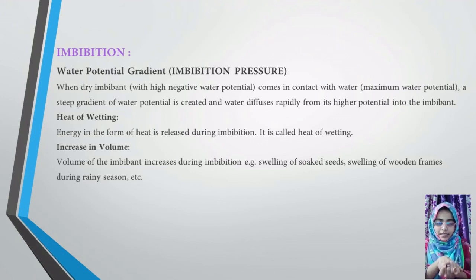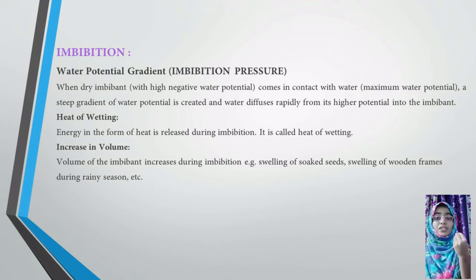Water potential gradient is nothing but this: the seed will have potential from water. I already told you, water has more potential. Pure water will have more kinetic energy and more potential. So that potential will be transferred now into the seed. Yes or no? So the imbibant, that is the seed, will have more water potential. Next, heat of wetting is nothing but energy in the form of heat released during imbibition. It is called heat of wetting.